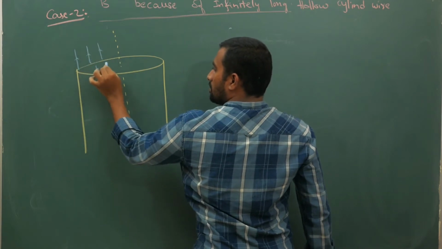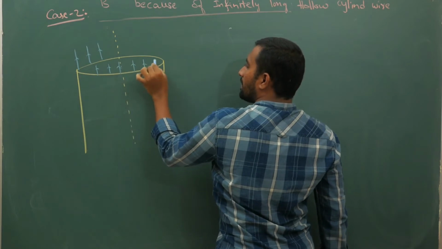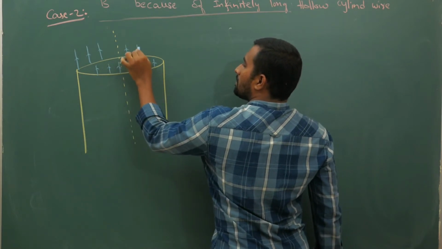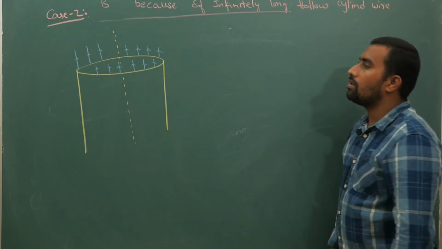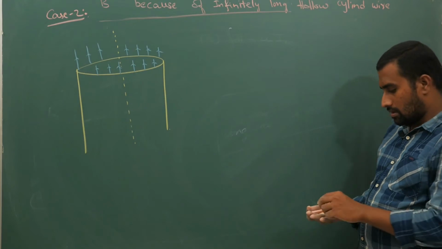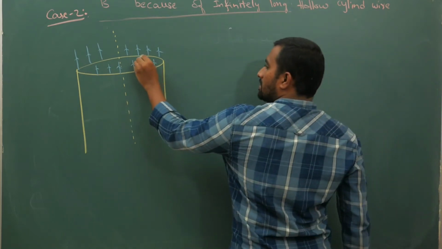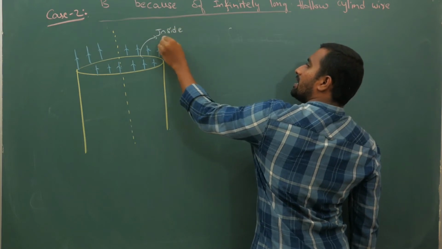It is like a pipe, in which only in that plastic part your current is going somewhat like this. Hope you have understood. Hollow means inside empty.